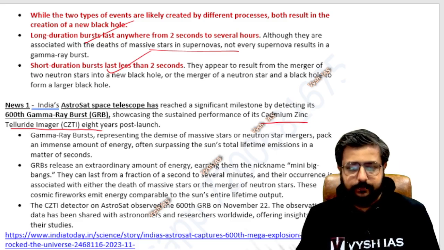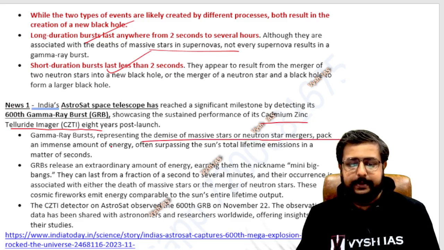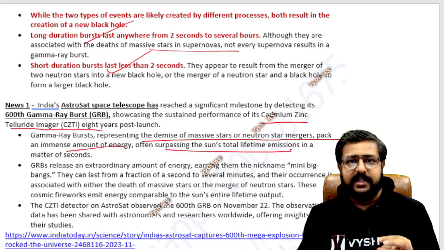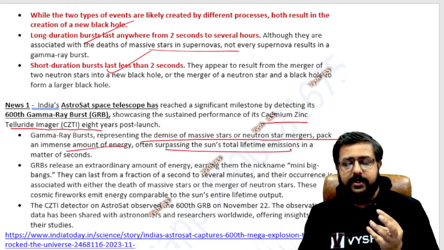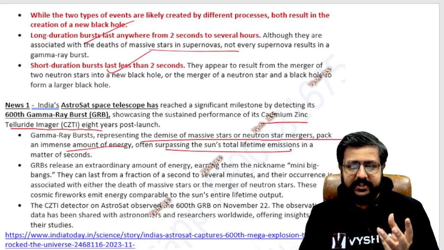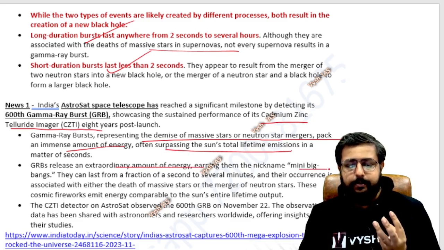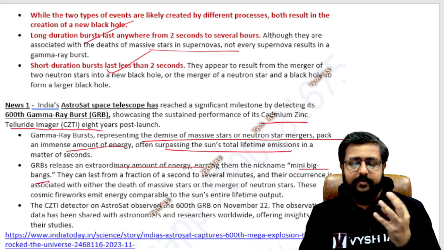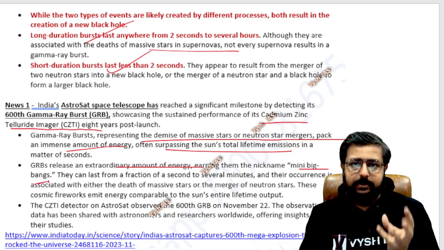Here, gamma ray bursts, representing the demise of massive stars or neutron star mergers, pack an immense amount of energy, often surpassing the sun's total lifetime emissions in a matter of seconds. I told you that much light in that much less time, and this is during the demise, meaning the end of a star. Such an extraordinary amount of energy is there that it is called a mini Big Bang also. The Big Bang theory is the formation of the universe. The Big Bang happened with that much energy, so this is like a mini Big Bang.